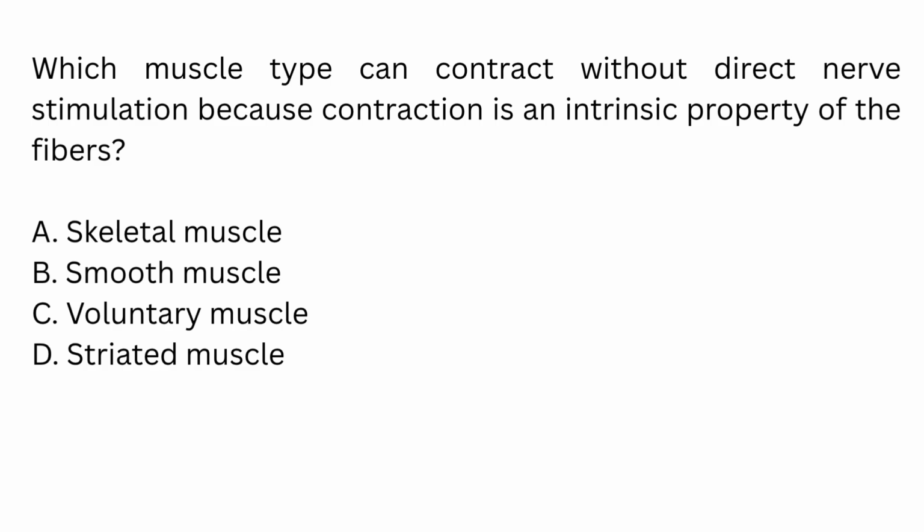Which muscle type can contract without direct nerve stimulation because contraction is an intrinsic property of the fibers? A. Skeletal muscle. B. Smooth muscle. C. Voluntary muscle. D. Striated muscle.